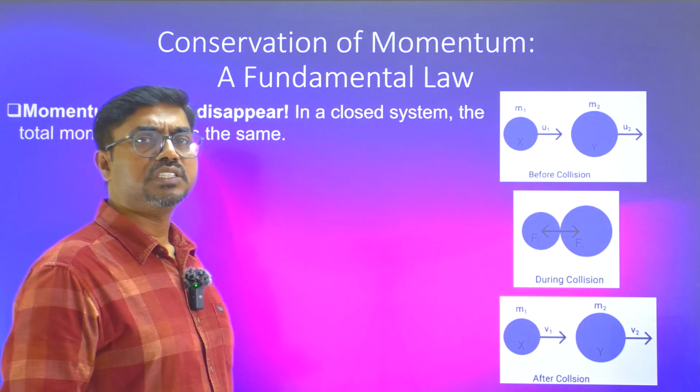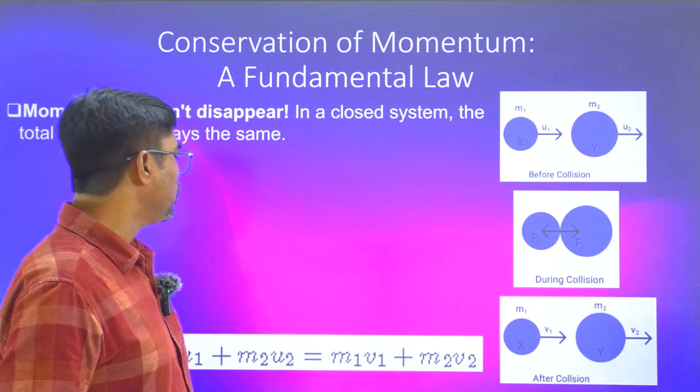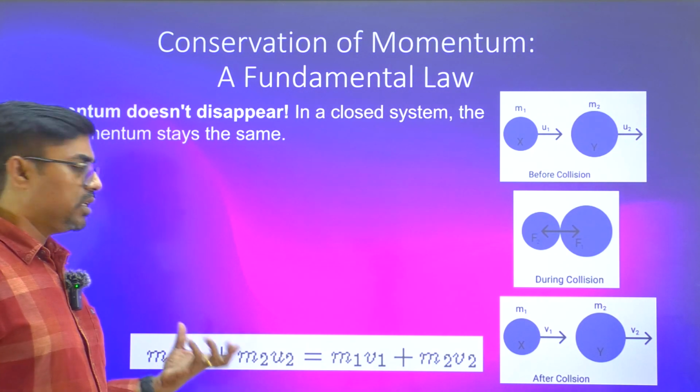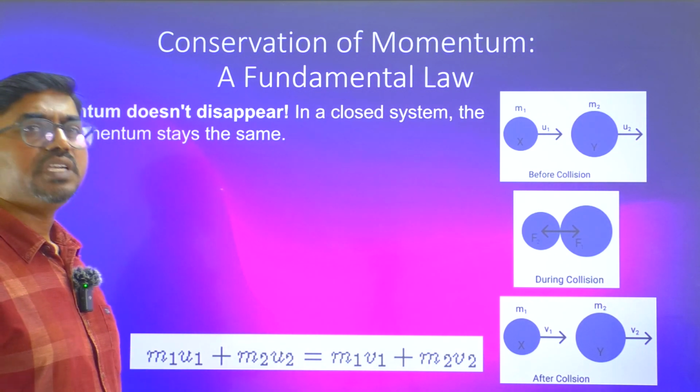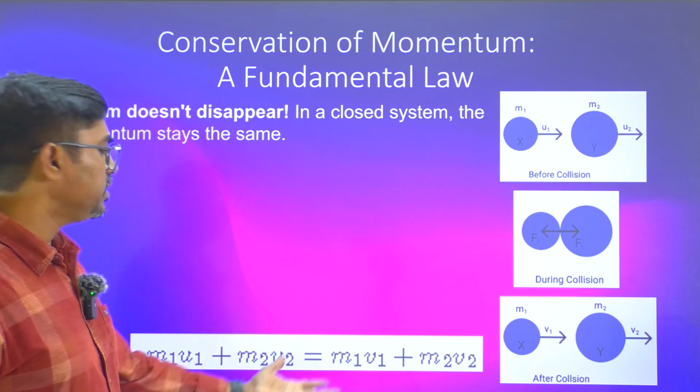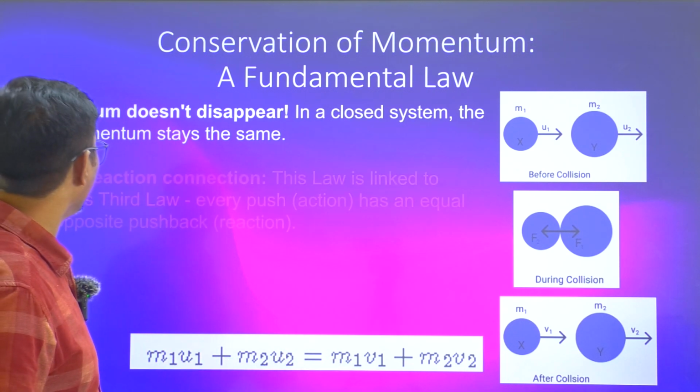So when you use the conservation of linear momentum, whatever momentum was there initially, that is m1 u1 bar plus m2 u2 bar, the total momentum, must be equal to the total momentum after the collision, m1 v1 bar plus m2 v2 bar. That's what we are talking about here.